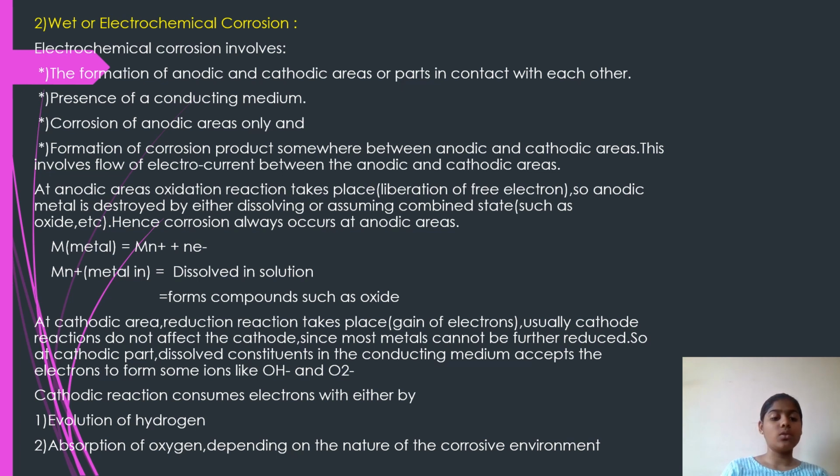So at cathodic part, dissolved constituents in the conducting medium accept the electrons to form some ions like OH- and O2-. Cathodic reaction consumes electrons either by evolution of hydrogen or absorption of oxygen, depending on the nature of the corrosive environment.